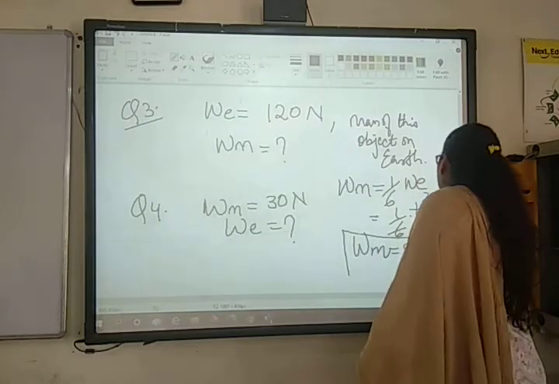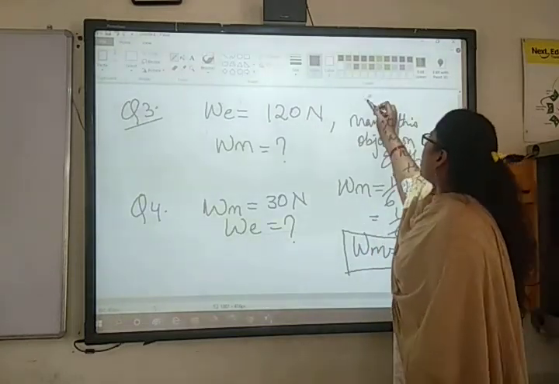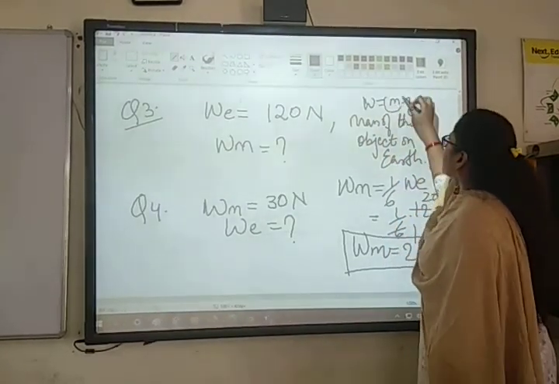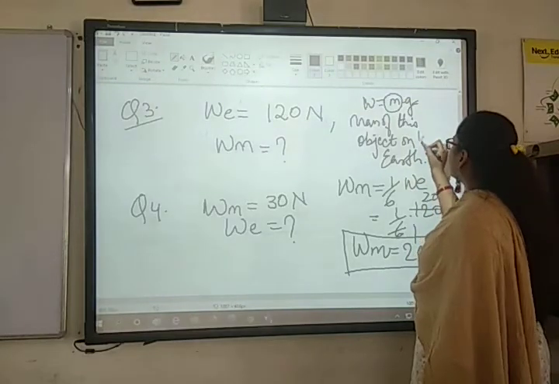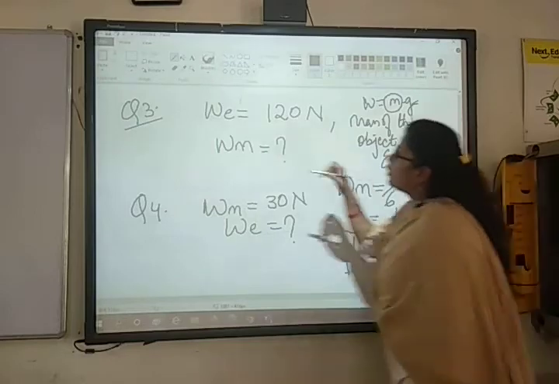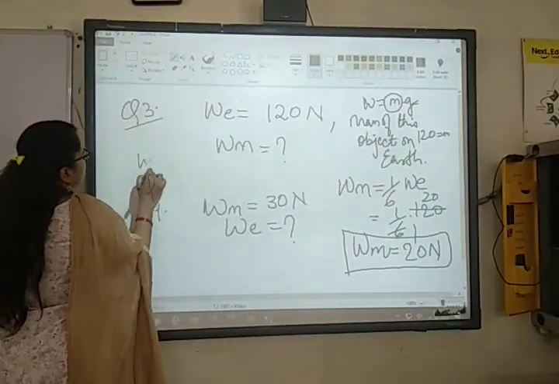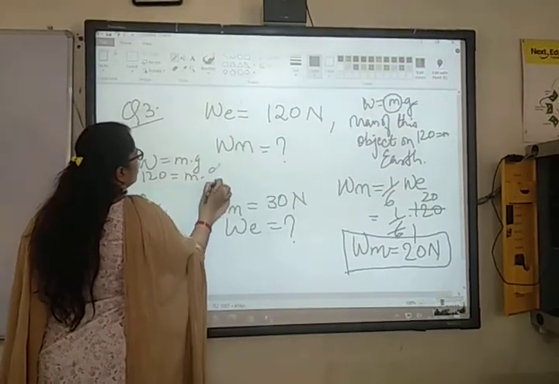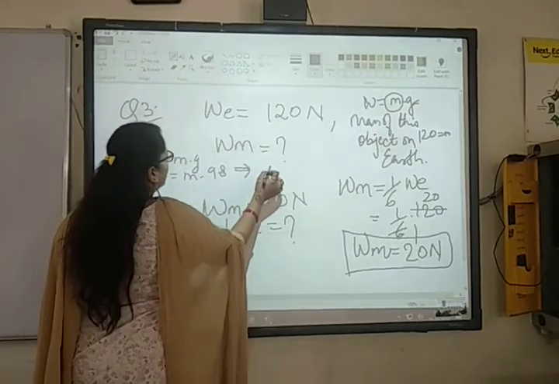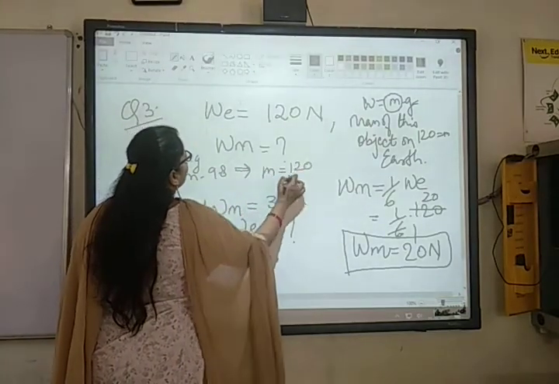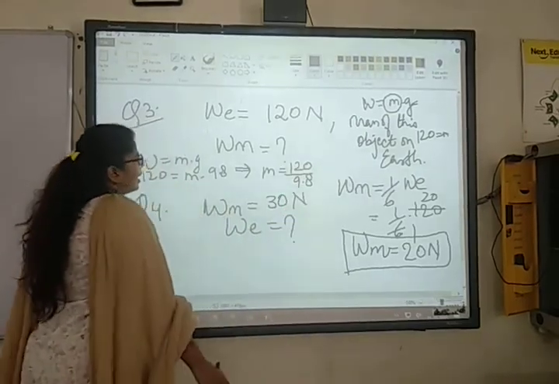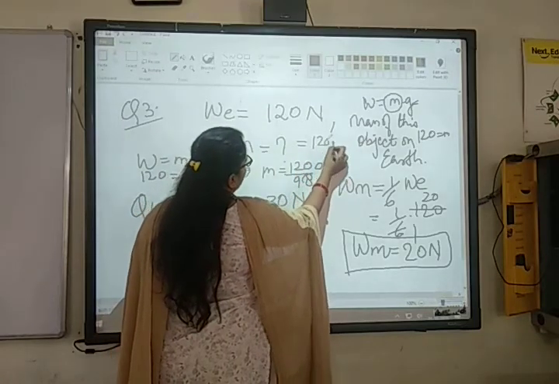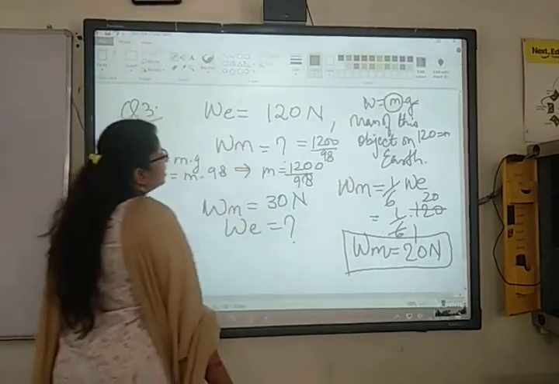Very good. And what about the mass? How will you calculate the mass? Mass is equals to क्या होता है? Weight is equals to mass into gravity, right? तो यहाँ से हमें mass निकालना है. We know the value of g. W कितना दिया हुआ है? 120. W equals to M into g. W is given 120 equals to M into g की value 9.8. From here you can find M. M is equals to how much? 120 divided by 9.8. Calculate it. Point लगाओगे तो यहाँ पे 0 आ जाएगा. Divide 1200 by 98. How much you got?